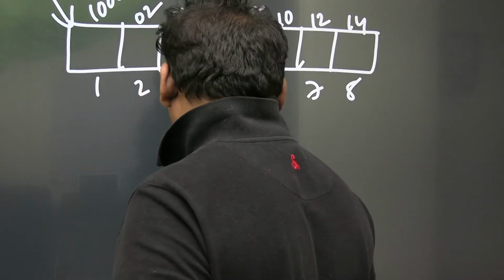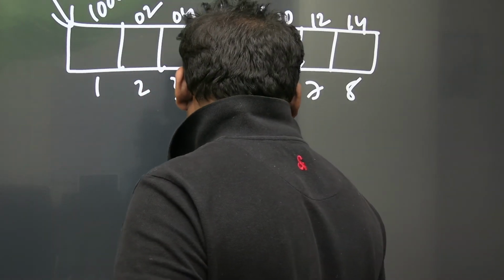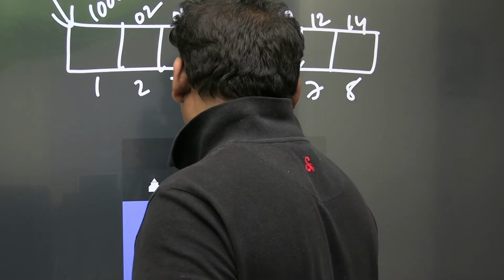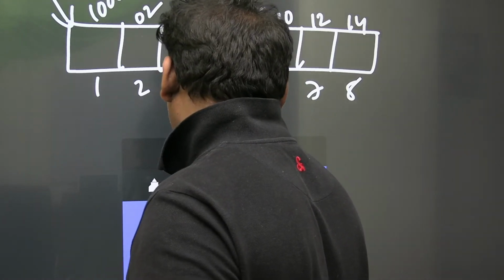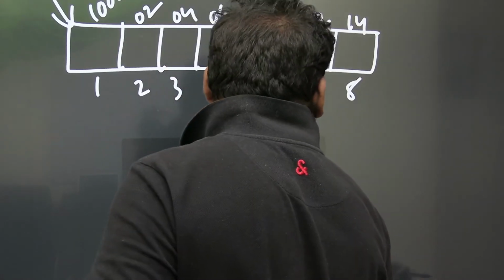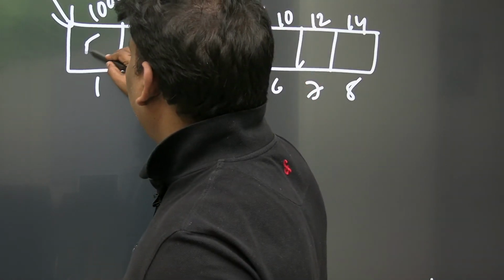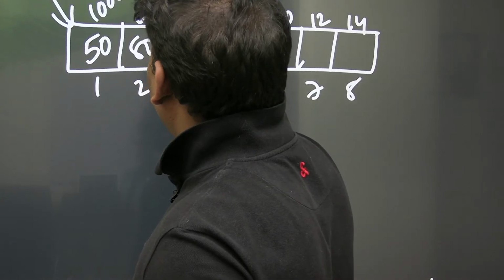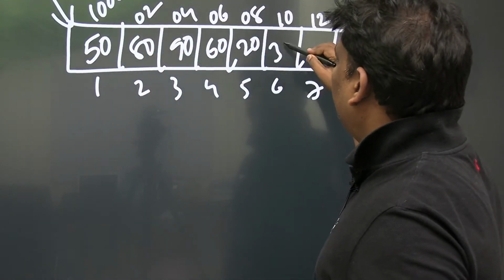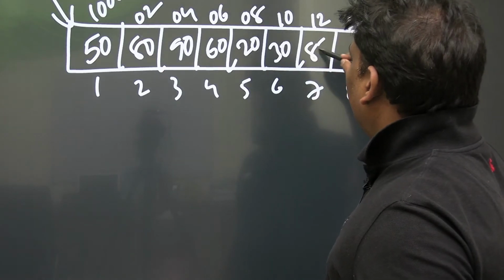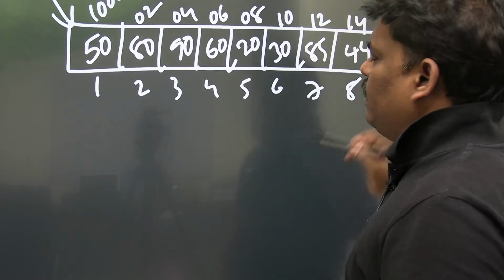Let me keep some values. Let me select some other color. Yes, I am keeping the values: 50, 80, 90, 60, 20, 30, 85, 44. This is the array.